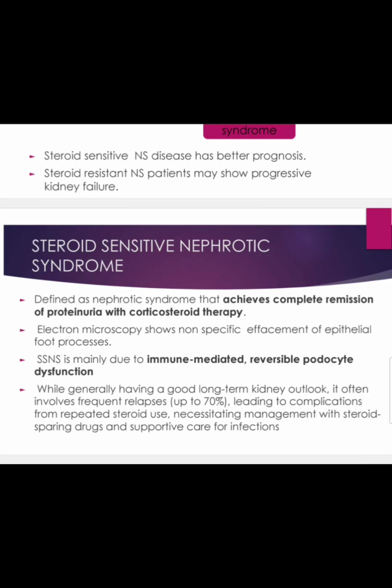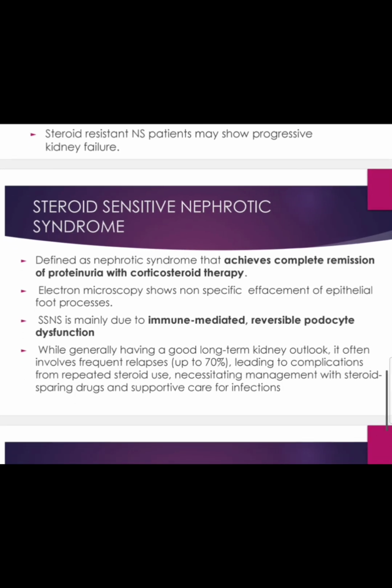And minimal change disease is a cause of steroid sensitive nephrotic syndrome. It is defined as nephrotic syndrome that achieves complete remission of proteinuria with corticosteroid therapy. What is remission? Remission is nothing but the disappearance of proteinuria or all the other symptoms associated with nephrotic syndrome. Now, why exactly does this entire nephrotic syndrome happen?